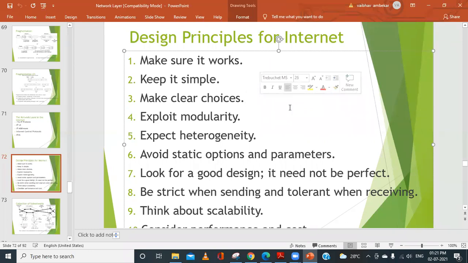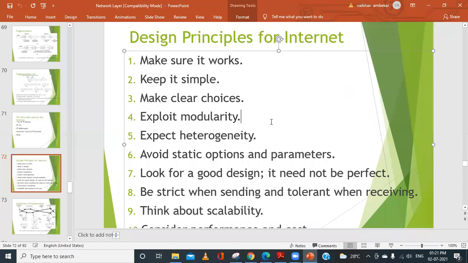Based on the outcome, we have to select a particular option. For example, when I want to send the packet to every other router in the subnet, I can use flooding. If I want to reduce that, I can use hierarchical routing, or we can use distance vector routing, and so on. So we have to make clear choices.